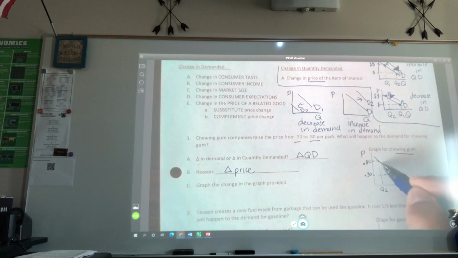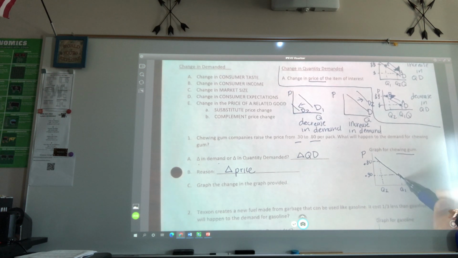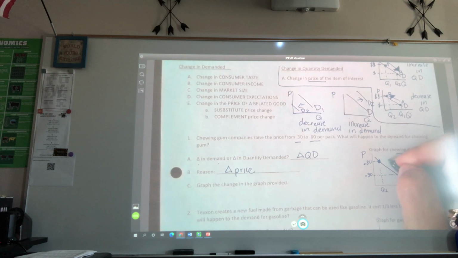And now I'm going to make my curve, my demand curve. Here's my original data point, my second data point. So what happened to demand? Did demand increase or decrease with that change in price? And so that's with an arrow that goes up the curve.